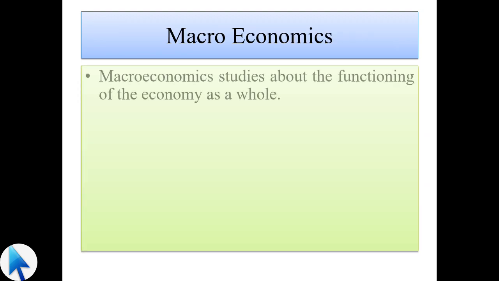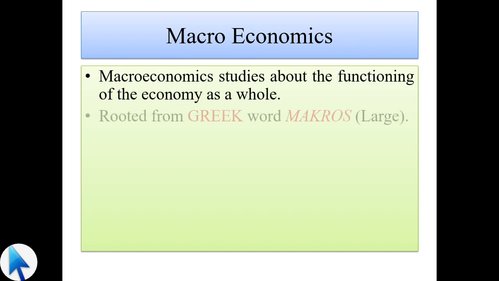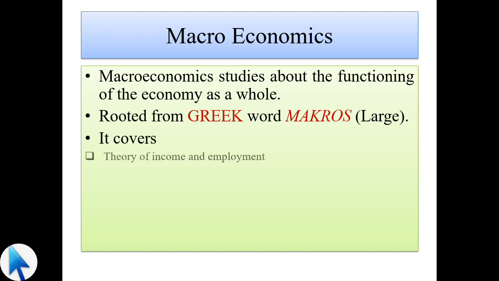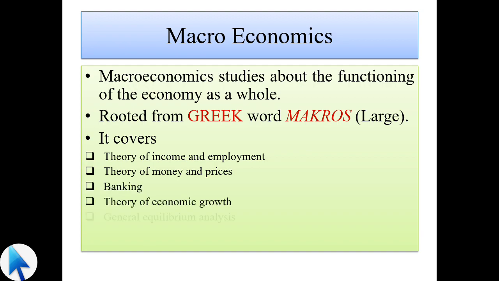Next, in detailing macroeconomics, it studies the functioning of the economy as a whole. As I have told you, it is rooted from a Greek word, macros, that means large. Then it covers theory of income and employment, theory of money and prices, banking, theory of economic growth, general equilibrium analysis and policy formulation.